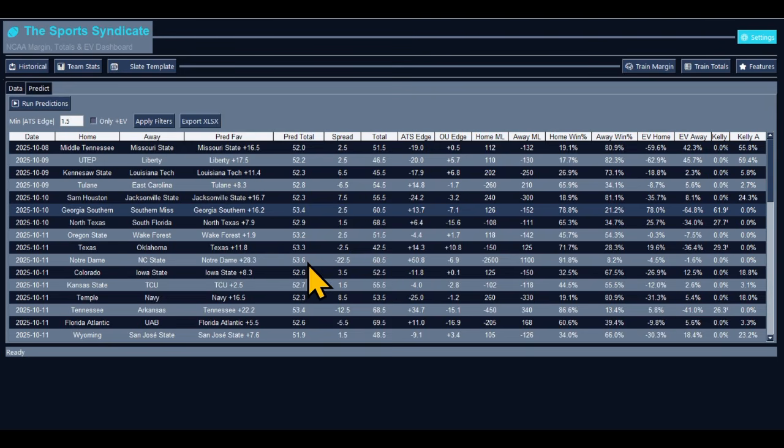Notre Dame versus NC State. The under is flying by a touchdown. Notre Dame to win by 28 points. The model has them winning by 28 points. The spread has them winning by 22. Take Notre Dame to cover.